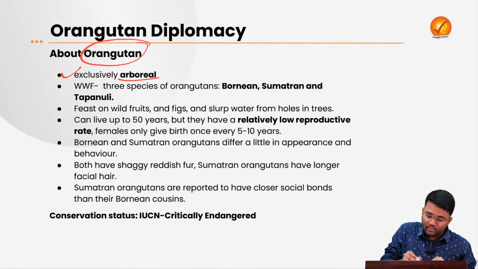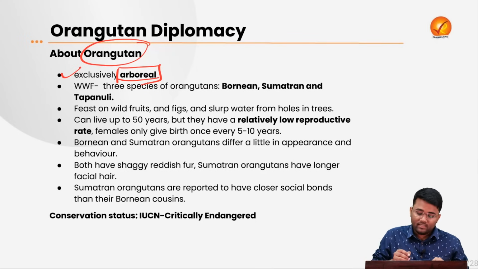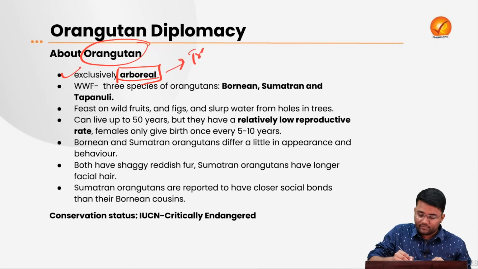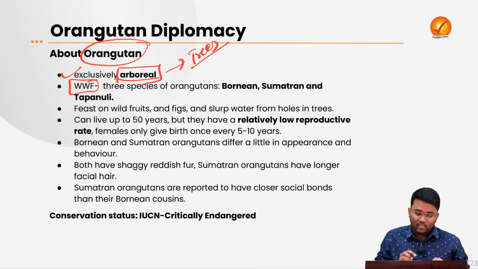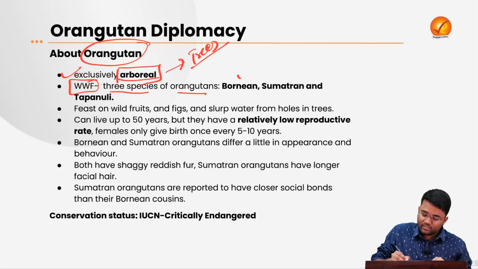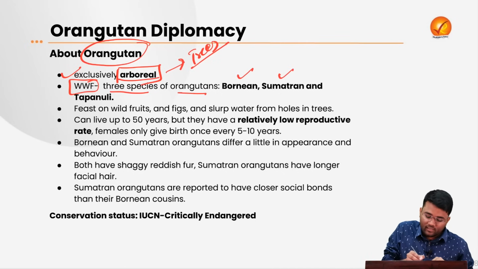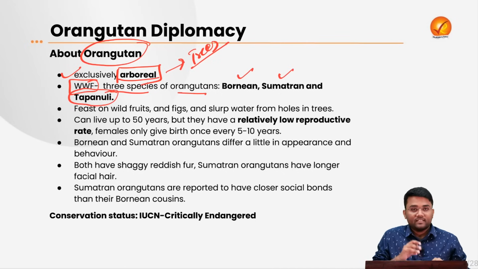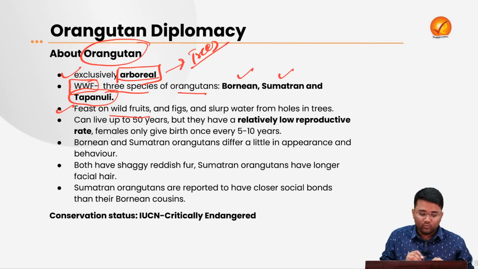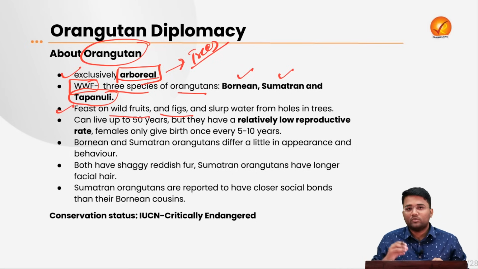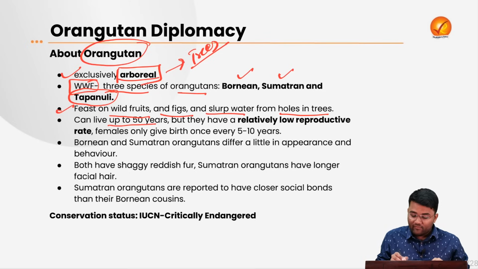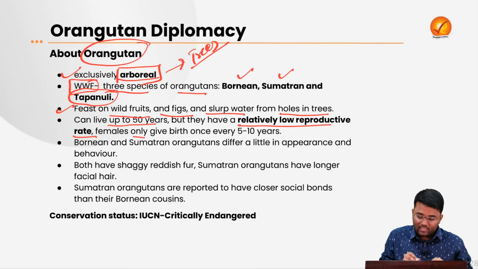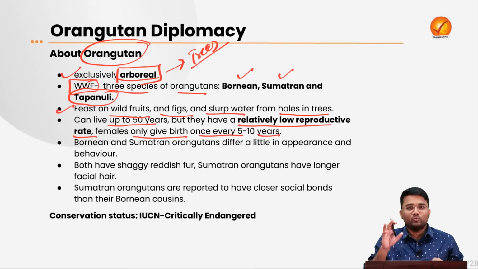This is an exclusively arboreal animal, meaning they mainly live on the trees. As per the WWF, or World Wide Fund, there are 3 species of orangutan. First is Bornean, second is Sumatran, and third is Tapanuli. These orangutans mainly feast on wild fruits, figs and insects that they find on the trees and in the woods. They also slurp water from the holes in the trees. They can live up to 50 years, but they have relatively low reproductive rates because females only give birth once every 5 to 10 years.